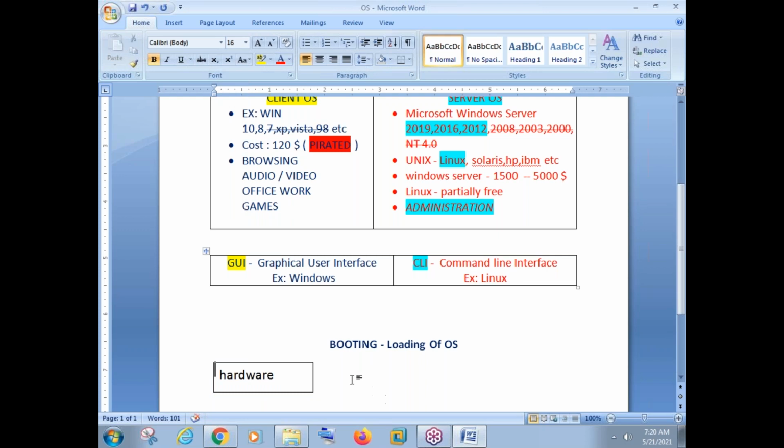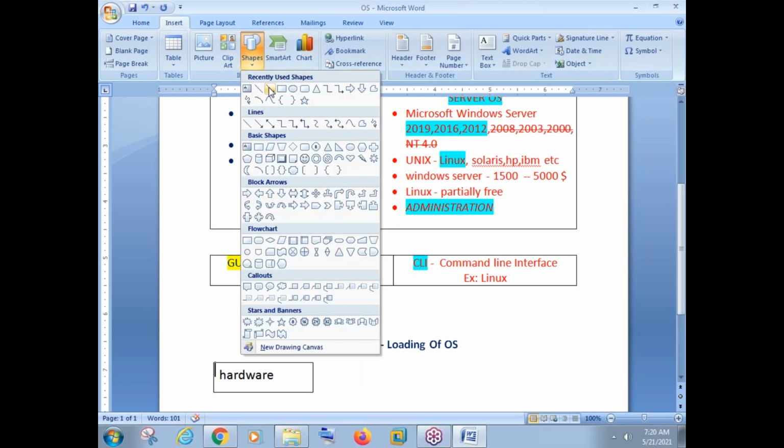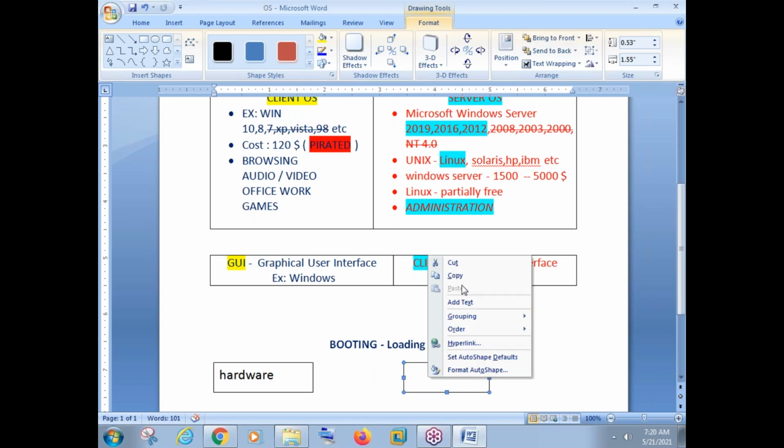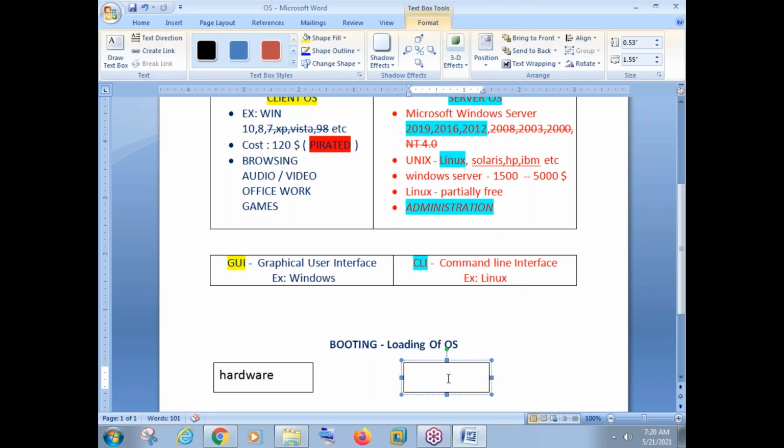Now from hardware, the operating system will come into my hardware. This is my OS actually.